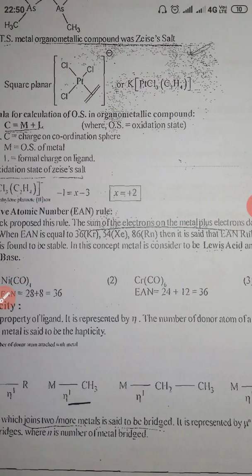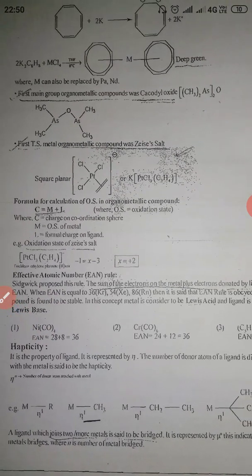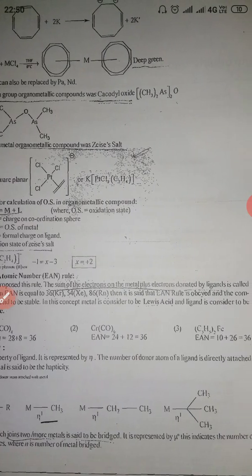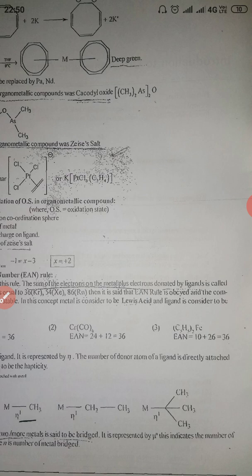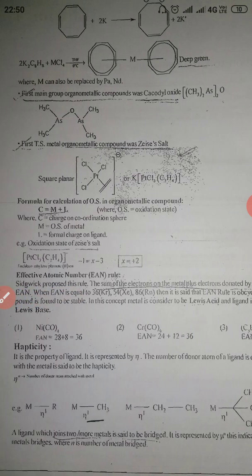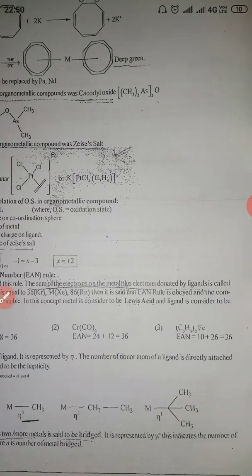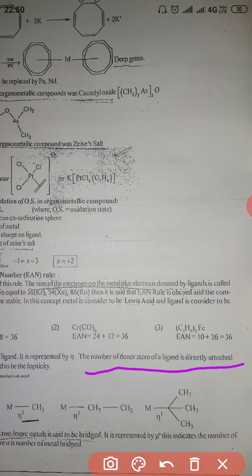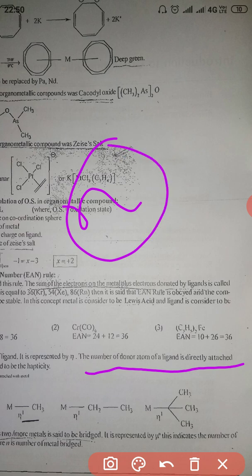Let us know hapticity. What is hapticity? Very important. It is a property of a ligand. It is represented by eta. The number of donor atoms of a ligand directly attached to the metal is said to be the hapticity, and it is denoted by the symbol eta.